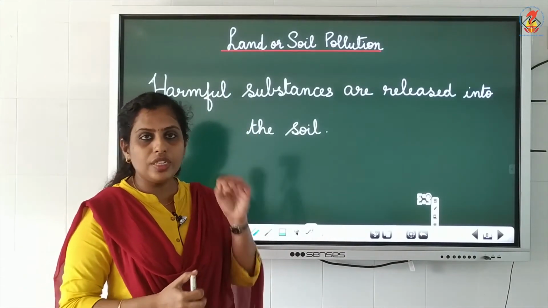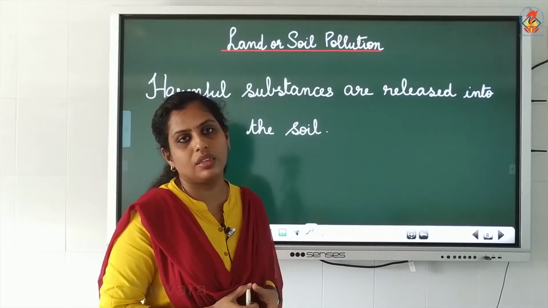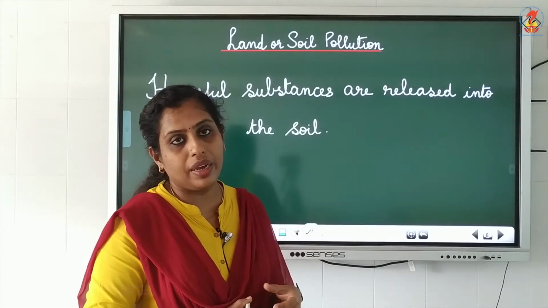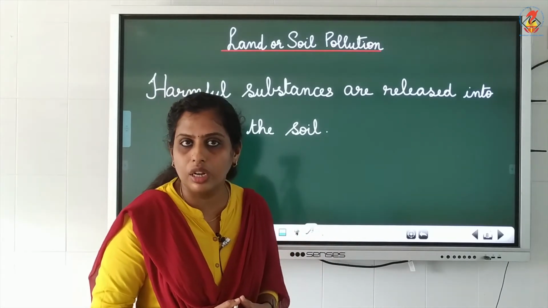When harmful substances are released into the soil, harmful substances like waste. When waste is released to the soil, what happens? Soil pollution happens. Okay, when we dump the waste in the soil, what happens? It causes soil pollution.